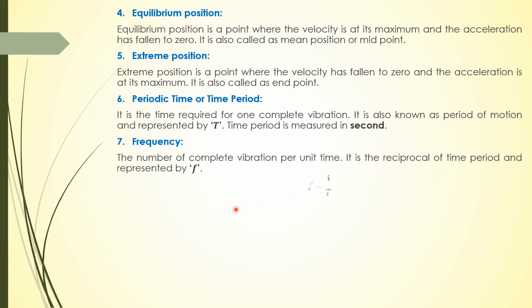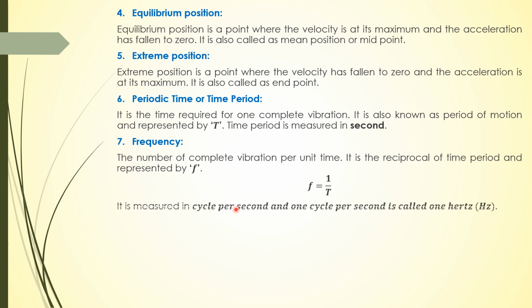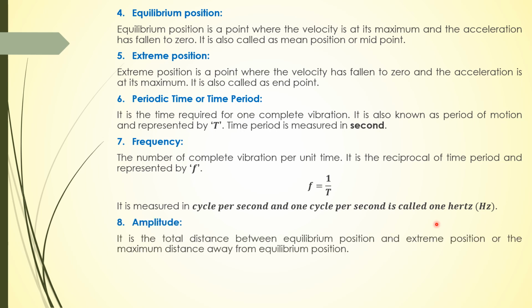We represent it with f, and f is equal to 1 upon T. It is measured in cycles per second, and 1 cycle per second is known as hertz, so you can use the hertz unit as well. Now amplitude is the total distance between equilibrium position and extreme position, or the maximum distance away from equilibrium position. So amplitude is the total distance between mean position or equilibrium position and extreme position.